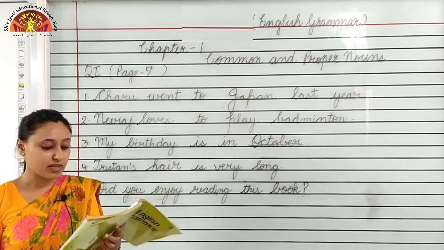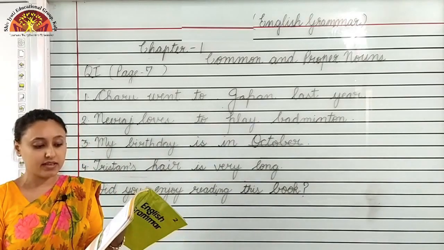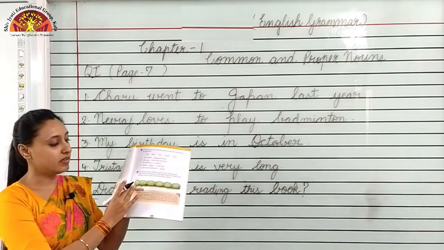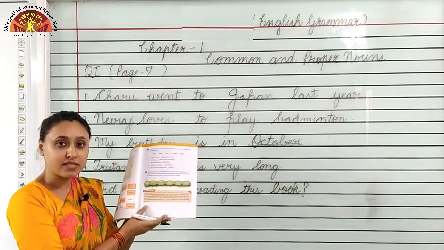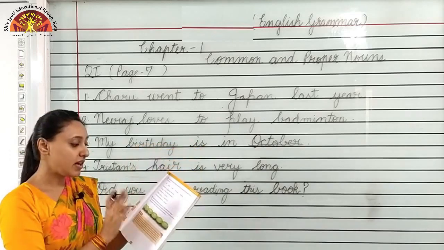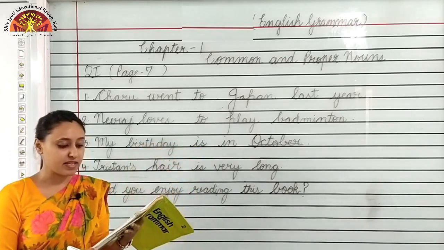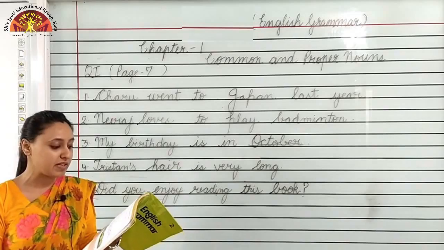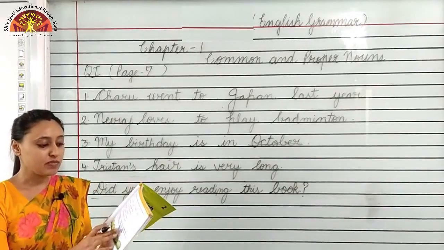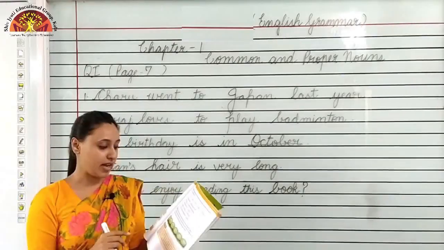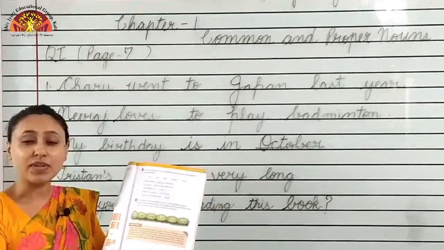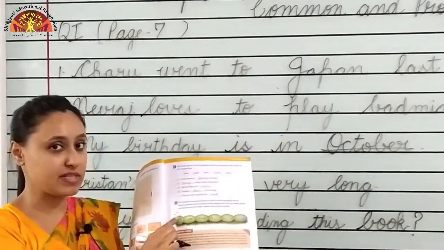Now, children, question J. The names of some animals are given in the caterpillar below. Here you can see a picture of a caterpillar and names of some animals are given in it. Name another animal whose name begins with the last letter of the previous animal's name. Name 3 more animals. What do you have to do? You have to name 3 more animals that begin with the last letter of the previous animal.